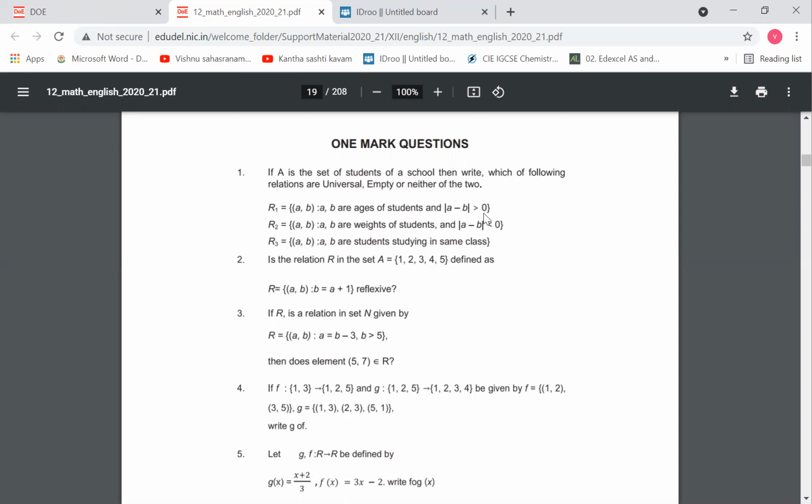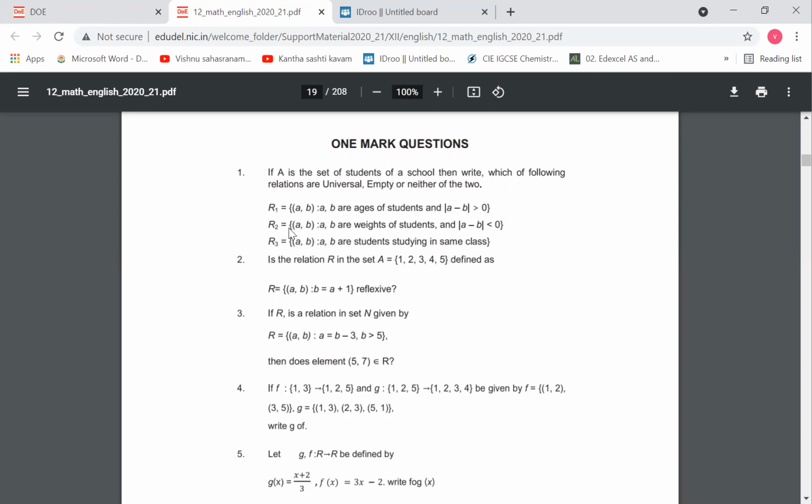Obviously, you can see that this is going to be a universal set, because it is the modulus of a minus b, so it is going to be the absolute value. Obviously, it will be greater than 0. Students' age cannot be lesser than 0. So it will be a universal set.